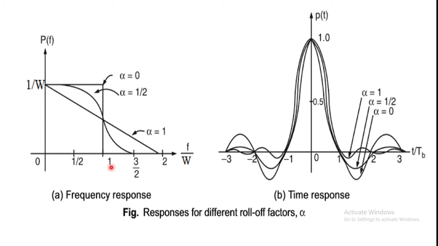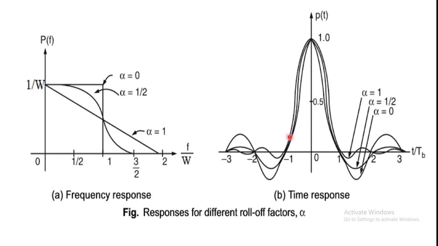It is plotted for different values of alpha: alpha is equal to 0, 0.5, 1, and so on. The corresponding time response function is shown in this figure, and this is a sinc function.